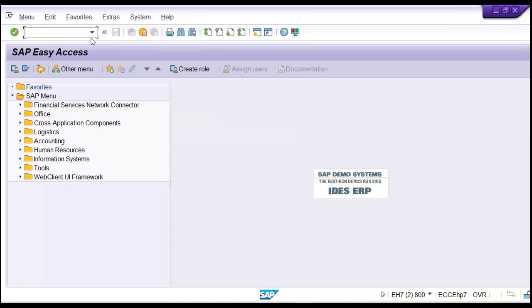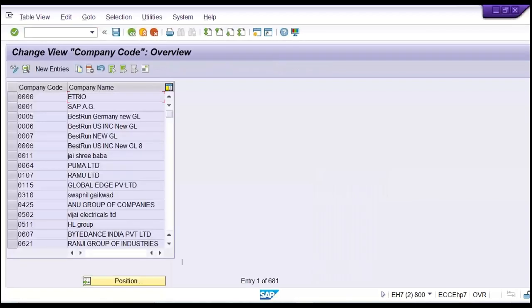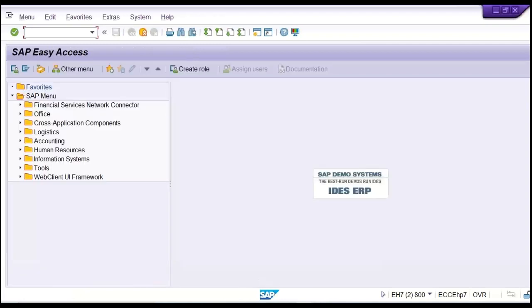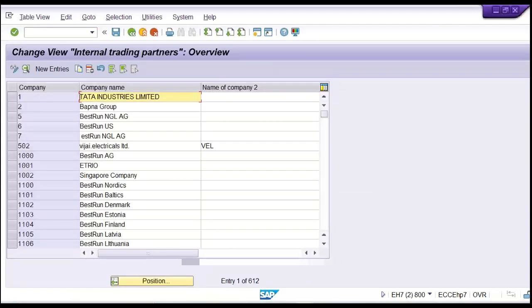Okay, now once again, you have to give OX02. Yeah, look at here, now we came in. So from home screen, what is happening, guys? Once again, you have to either click on back button or /n, and then OX15, it means define company, right? So again, either first of all you have to go to home screen and then use a transaction code.